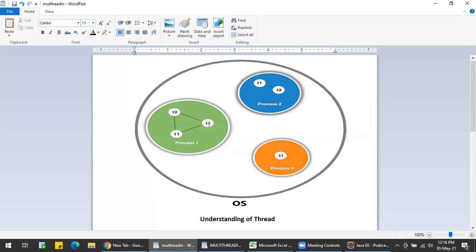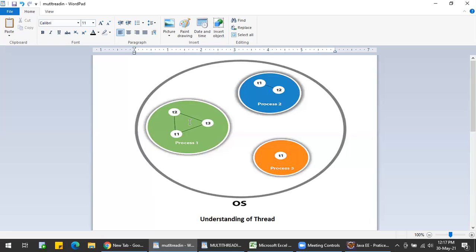In easy words, I can say that threads are independent, so if there is an exception in one thread, it does not affect the other threads, because they use shared memory. It does not have different memory for each thread. So if there is an exception in T1 or T3, it will not stop the other threads from running. They will keep doing their task. This is the main advantage of threading. And the intercommunication between threads is also very fast, and the cost of communication is also less.